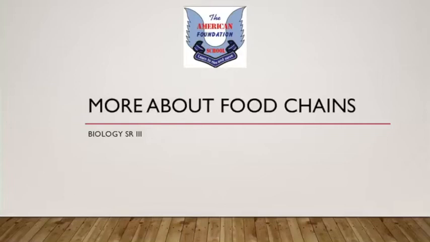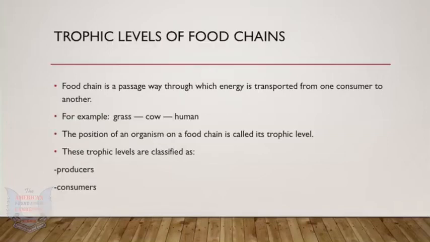This is the third class chapter, more about food chains. So you guys already know about food chain, but here's a brief introduction. What is a food chain? It's a passageway through which energy is transported from one consumer to another. For example, grass to cow, and then from cow to human.